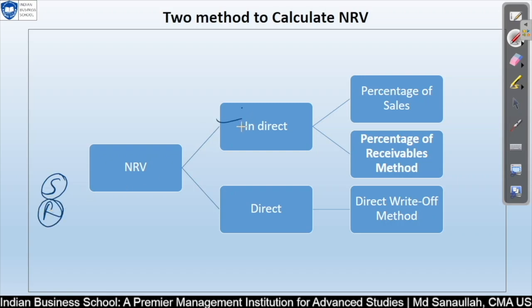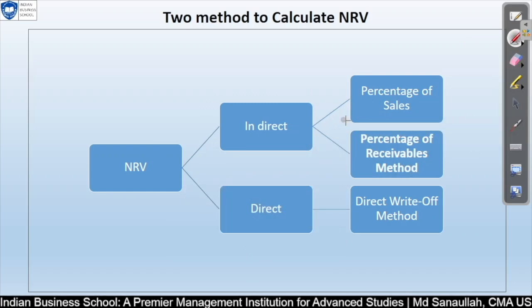When you are posting an allowance entry and then finally decide these are the declared allowance, and you receive back any of the declared bad debt, you have to keep passing those entries, and for all those things you need to prepare a schedule, which is a little bit difficult. This one is easy. It is acceptable in local GAAP, but in US GAAP and IFRS it is not acceptable. These are the few things I wanted to highlight.